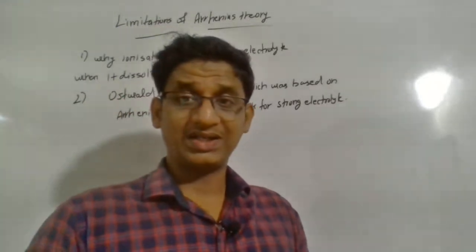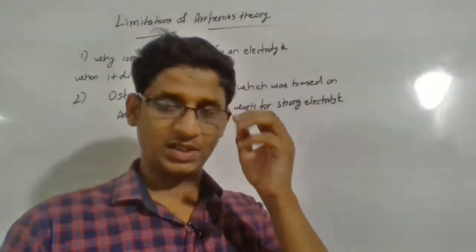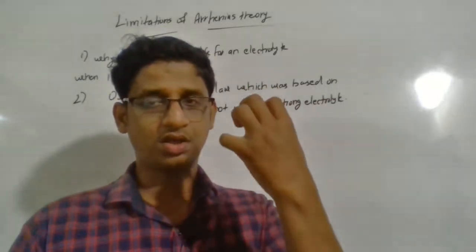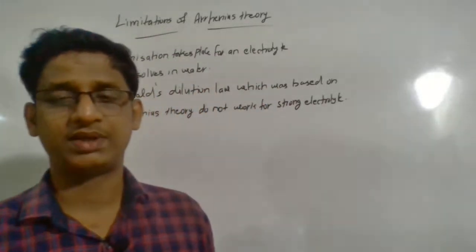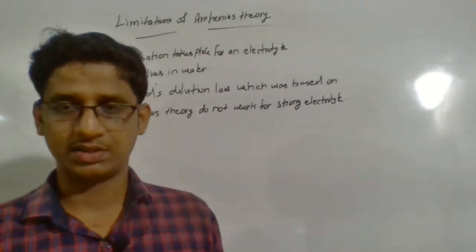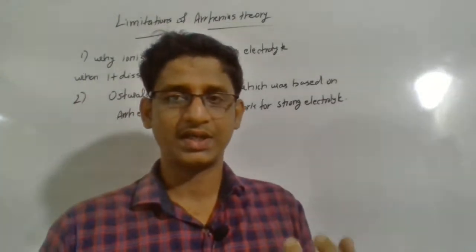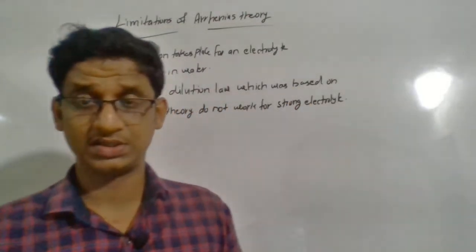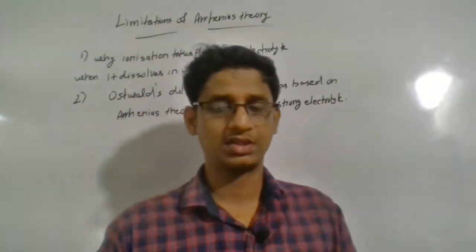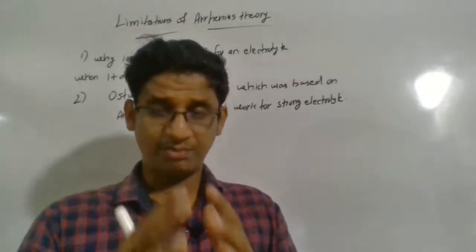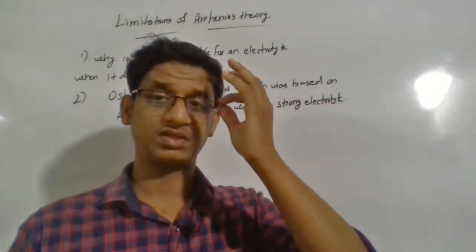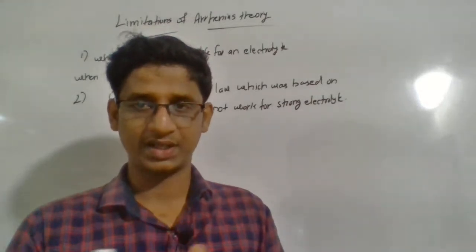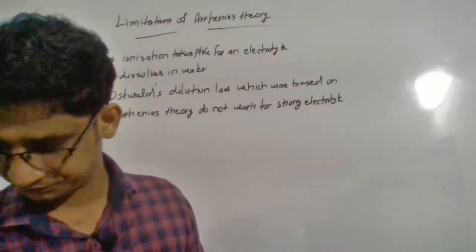But the degree of ionization, or whether they are ionized or not in the fused or solid state, is not considered by Arrhenius theory. We observe that strong electrolytes like sodium chloride and potassium chloride are completely ionized even in the solid state. That suggests they are strong electrolytes, already ionized in the solid state.